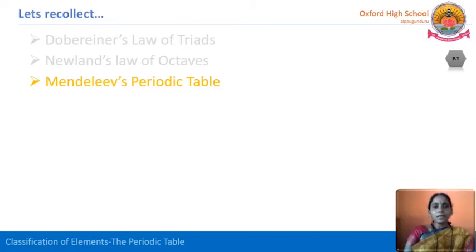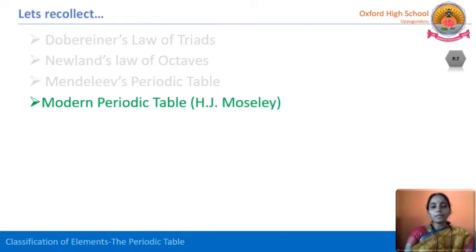And then the next one came, the modern periodic table, that was proposed by H.J. Moseley. Till then, the three persons, Dobereiner, Newlands and Mendeleev, arranged the elements in the order of their atomic weight only. But H.J. Moseley thought that rather than atomic weight, atomic number is more predominant, and he arranged the elements in the increasing order of their atomic number. He stated that the physical and chemical properties of the elements are the periodic functions of their atomic numbers,